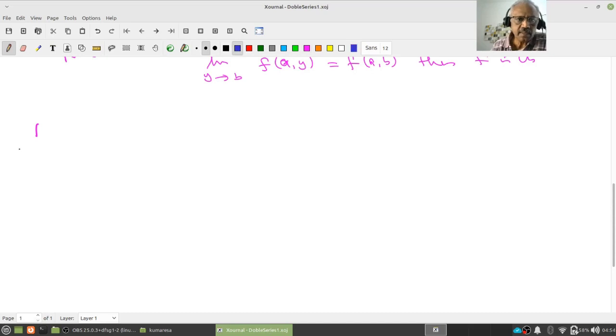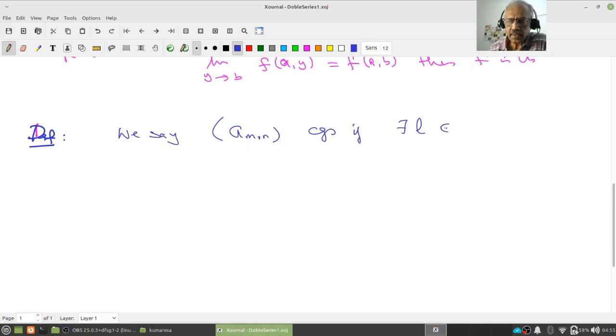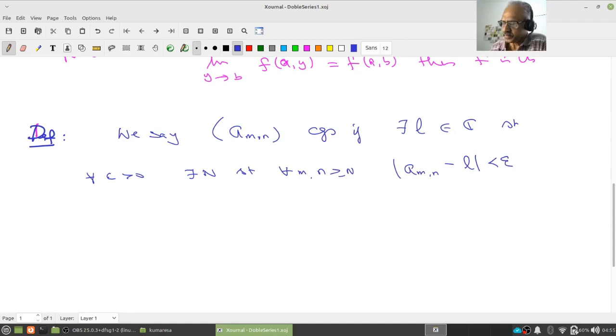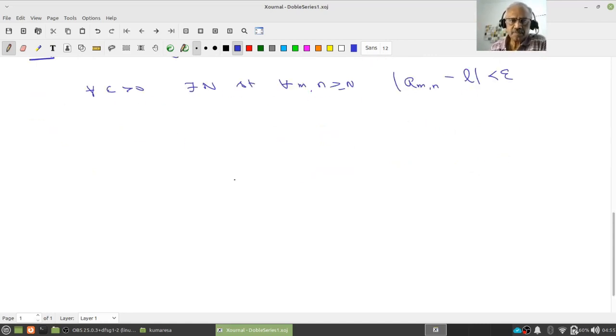A correct definition would be: we say a_mn converges if there is an L in C so that for every epsilon positive there is an N so that for all m, n greater than or equal to N, mod a_mn minus L is less than epsilon. Now let's try to understand.